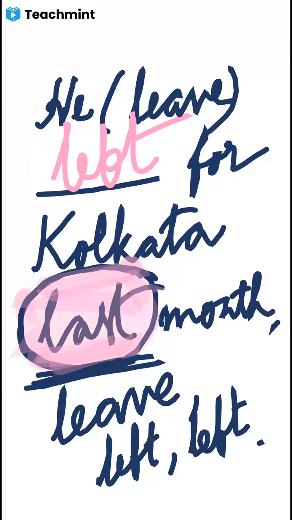Therefore, whenever the word last is there, last month, yesterday, always use the past form of the verb. He left for Kolkata last month because last month this is simple past. The incident happened in the last month, so this is already simple past. Is it clear to all of you? Last month is a time which is already past. Okay.